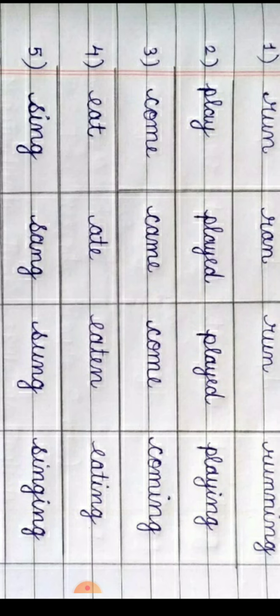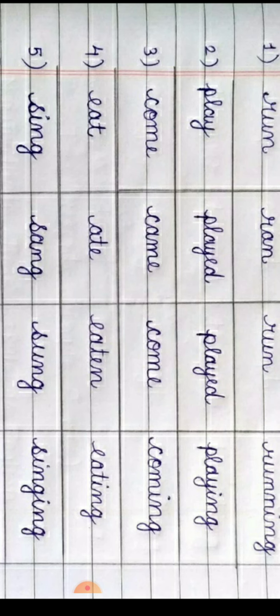Come. Come in Marathi येणे, in Hindi आना. V1 come, the original form of the verb. V1 come, V2 came, V3 come, V4 coming. How to read? Come, came, come, coming. Repeat after me. Come, came, come, coming.